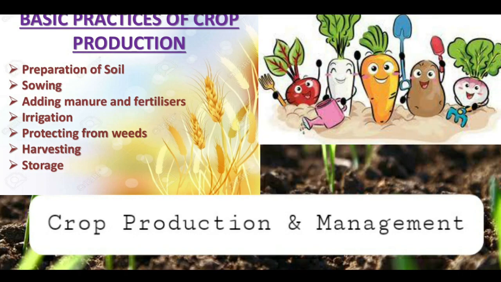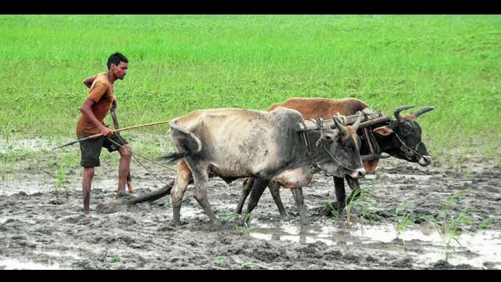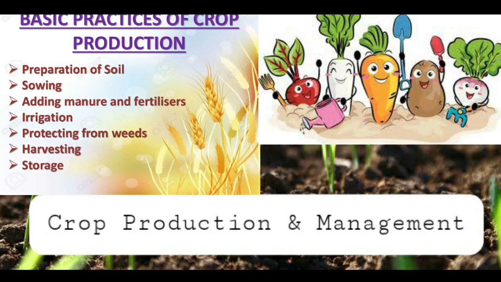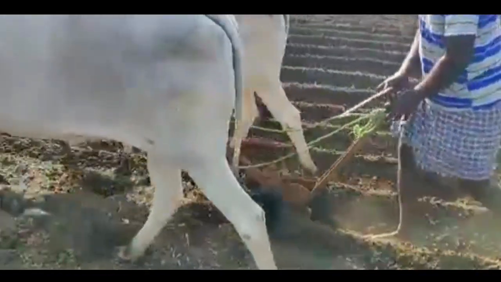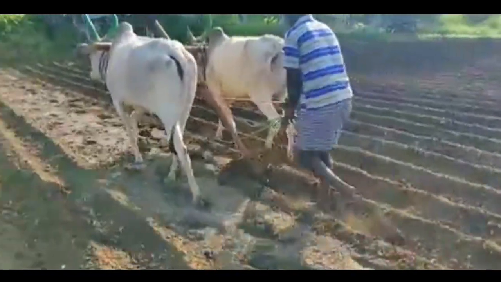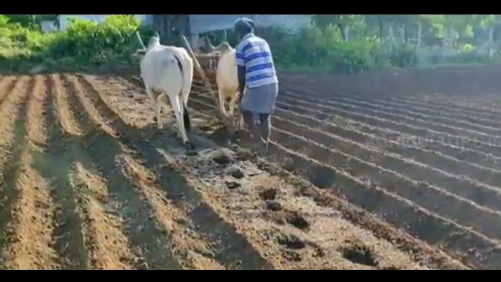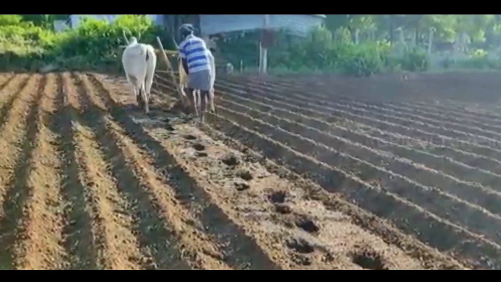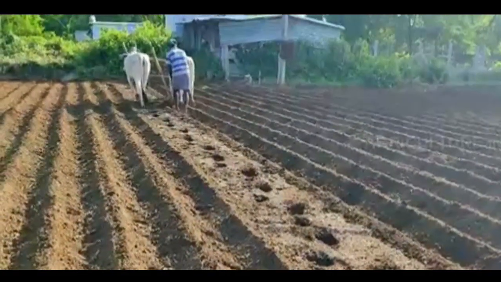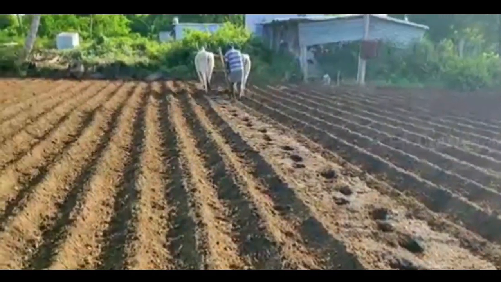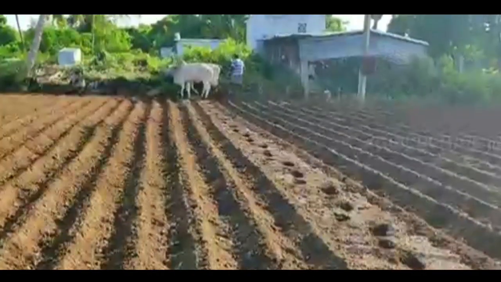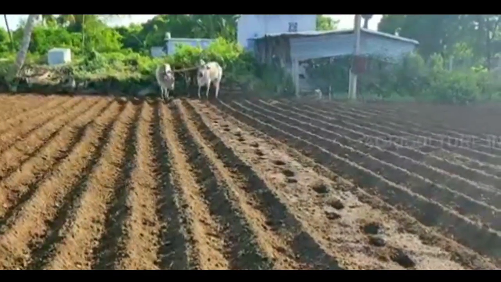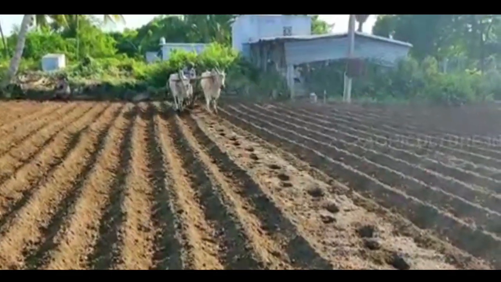First, preparation of soil. There are 3 steps in preparation of soil: plowing, leveling, and manuring. Plowing means upturning or loosening of the soil. It has several advantages. It makes the soil airy and porous. It helps the plant roots to penetrate. Also, as it upturns the soil, it brings the nutrient-rich soil to the top. Moreover, the harmful microorganisms are killed and it helps in uprooting the weeds.